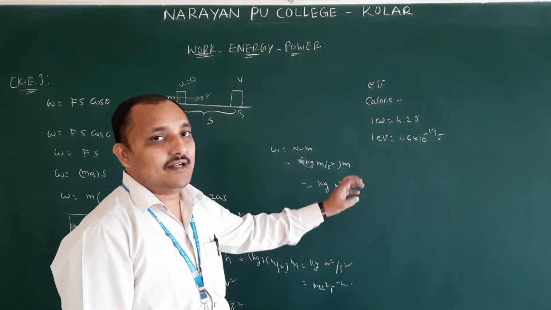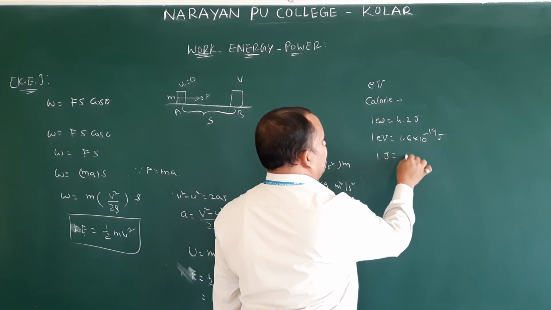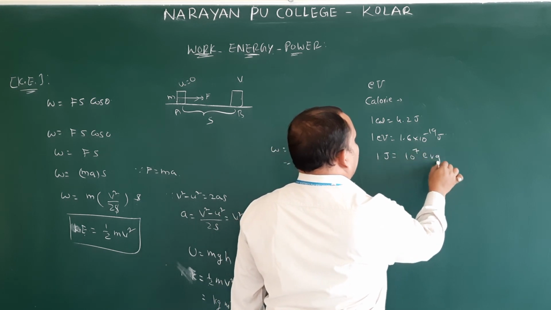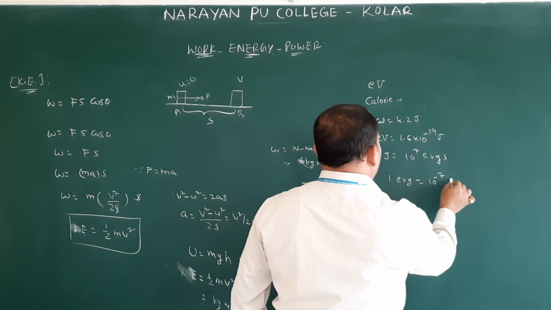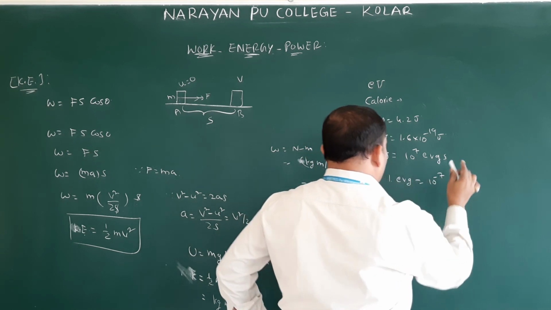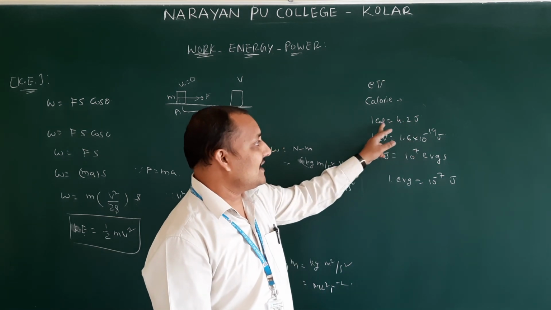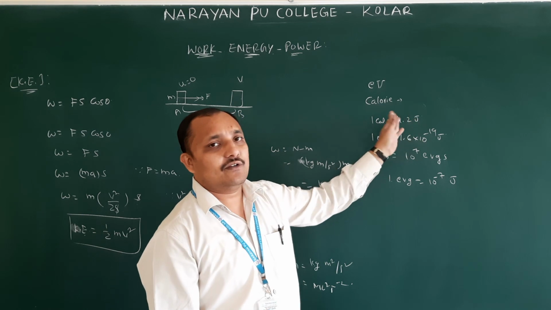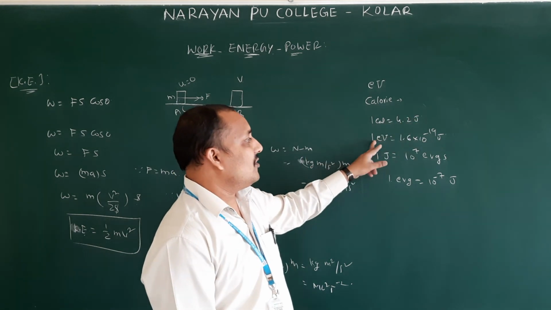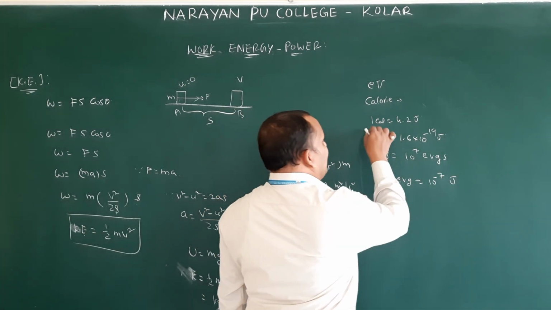Next, 1 joule is equal to 10 power 7 ergs. Otherwise, 1 erg is equal to 10 power minus 7 joules. 1 cal is equal to 4.2, or in some books they write 4.18, both are the same. 1 EV, electron volt, is 1.6 into 10 power minus 19 joules.